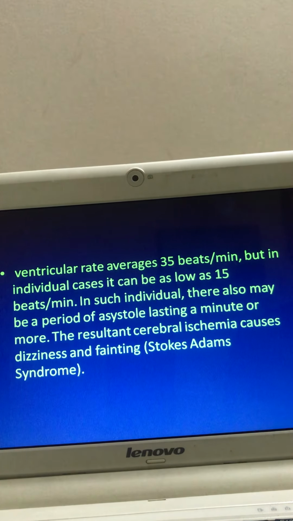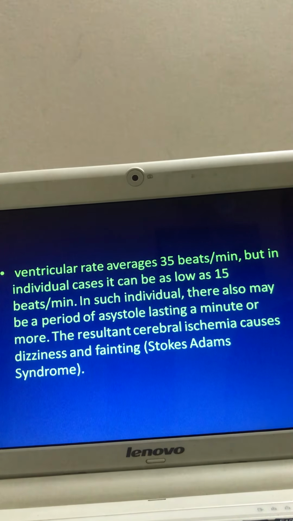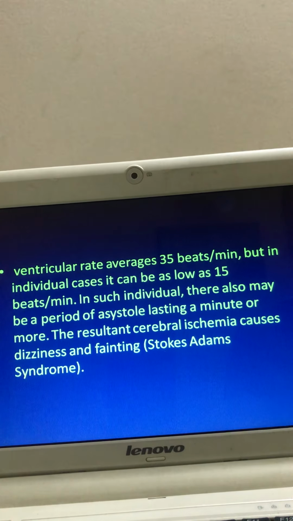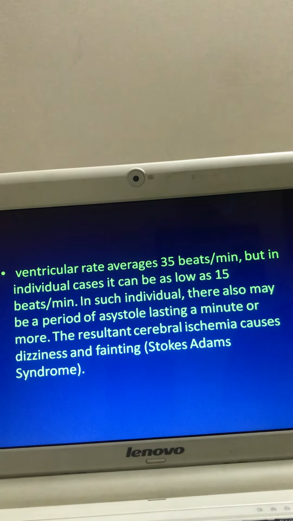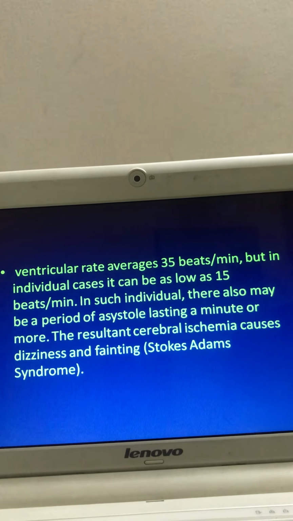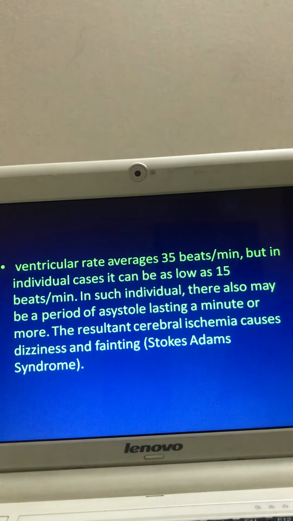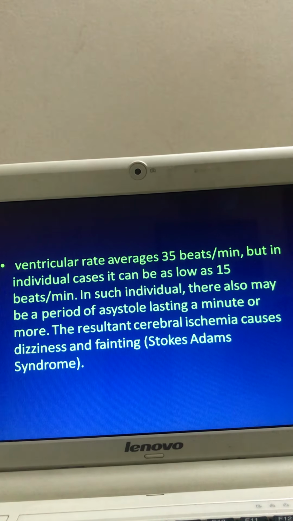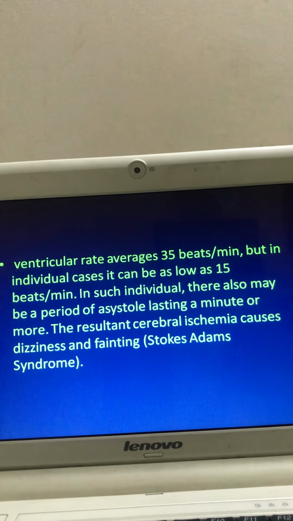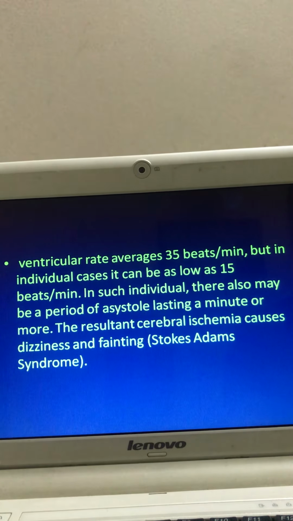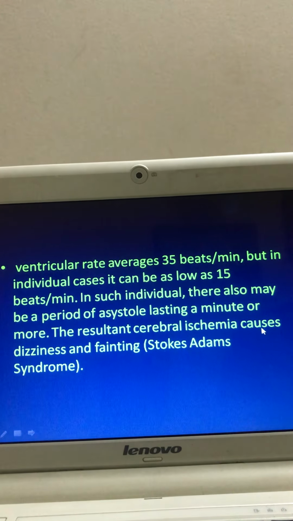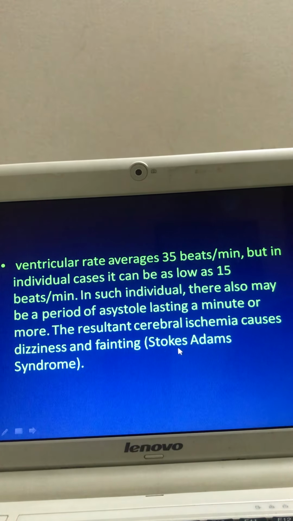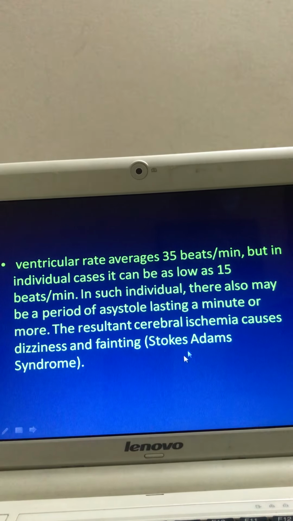Now the ventricle beats at its own rate, the average is about 35 beats per minute, we know it. In this case, when there is a very low rhythm in the ventricle, there is a period of asystole. Asystole means the ventricle cannot pump out the blood to the circulatory system by systole. In this condition, there is insufficient supply of blood to the brain and there is cerebral ischemia, which causes dizziness and fainting. This condition is called Stokes-Adams syndrome.